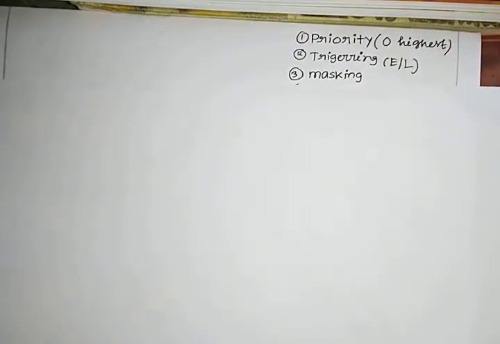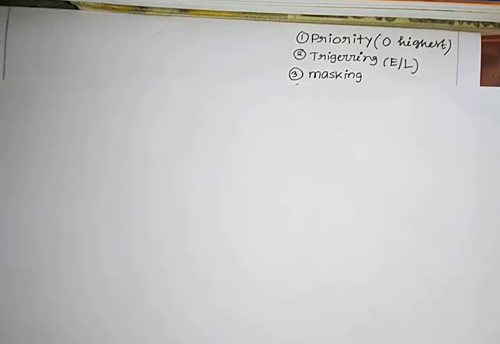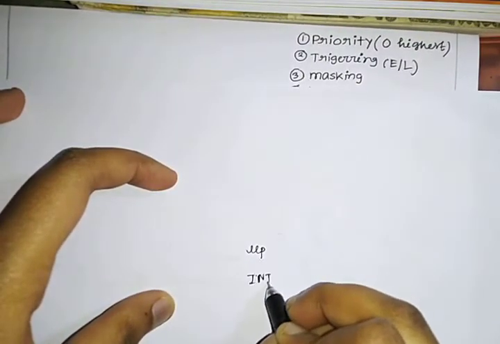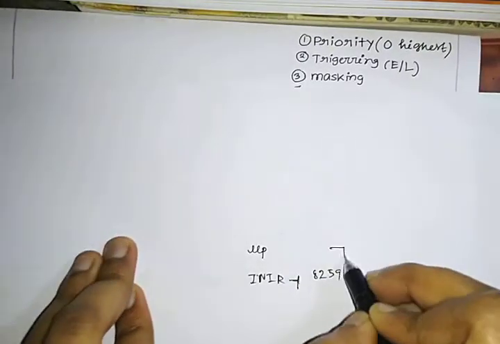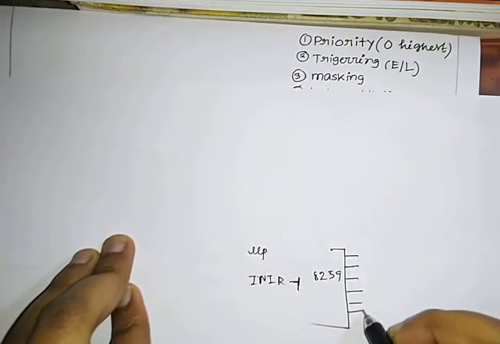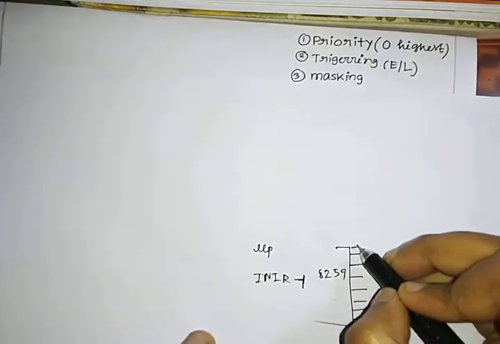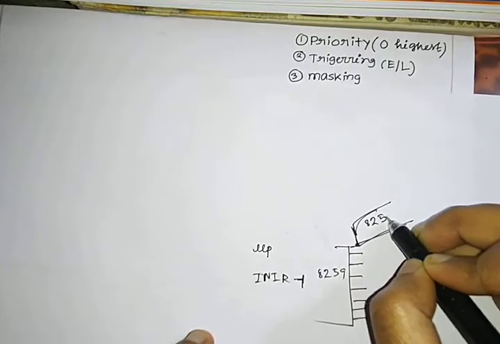Another flexibility of using 8259 is cascading. There will be another separate video for cascading in 8259, but I will just give you a brief introduction to it. What happens, suppose in the µP, in INTR, you connect an 8259 PIC. Now the 8259 PIC has 8 ports, 1, 2, 3, 4, 5, 6, 7, 8. In these 8 ports, you can connect another 8259 PIC.